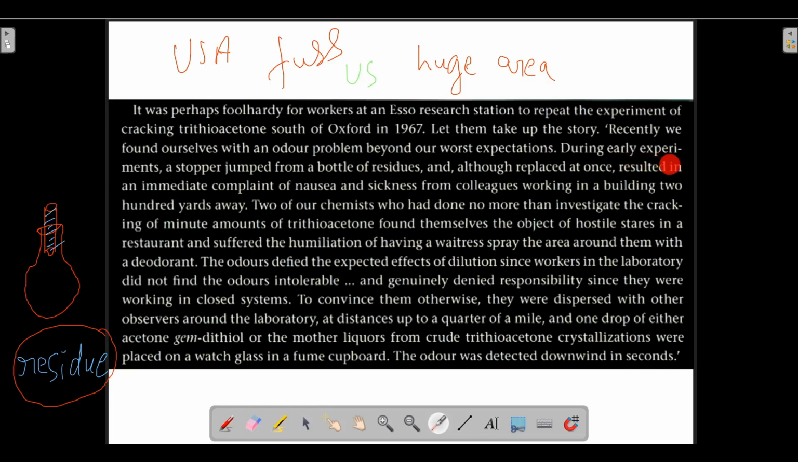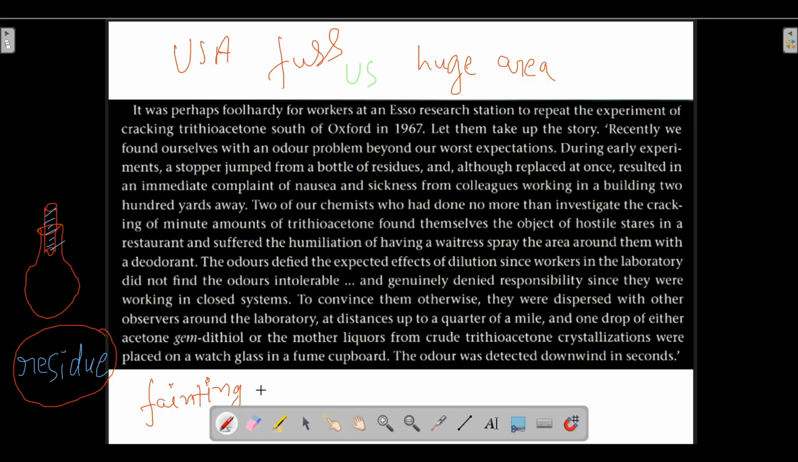All the replaced at once resulted in an immediate complaint of nausea and sickness from colleagues working in a building 200 yards away. Nausea means a feeling of fainting. What does it mean by nausea? Nausea means a feeling of fainting.